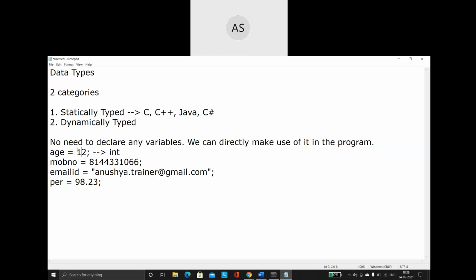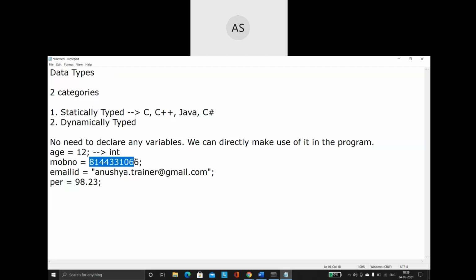So whatever value you are going to give, based on the value, the data type will be automatically decided. There is no need for you to declare that. No need for you to say that this variable is integer, this variable is a float, this variable is a string. All you have to do is just give some name equals to value. Based on the value that you are giving, the data type will be automatically taken by the program itself. So there is no need for the programmer to bother about it.